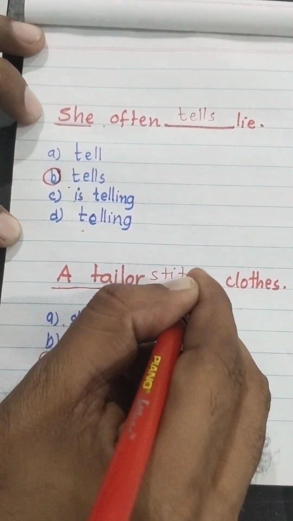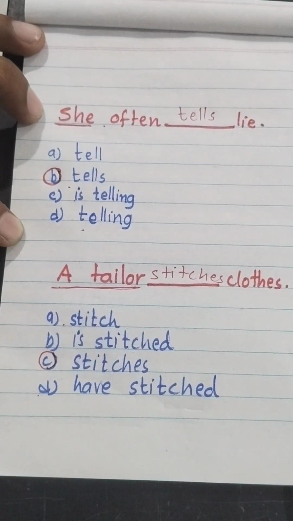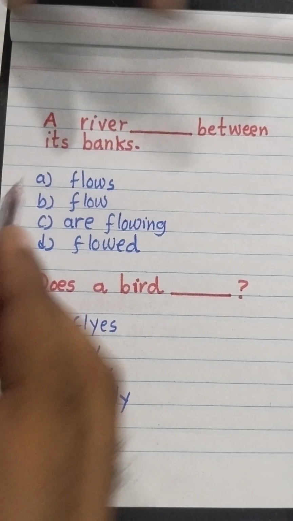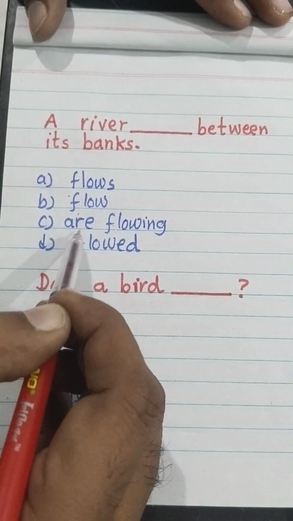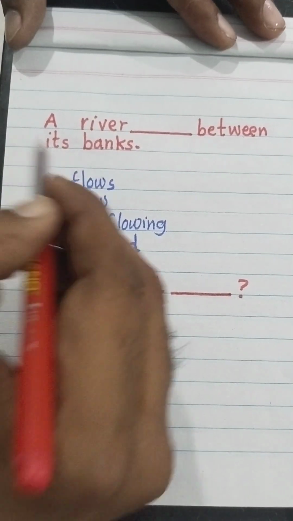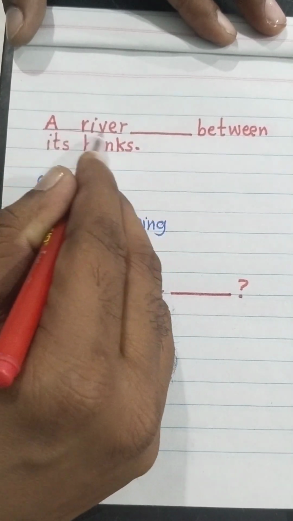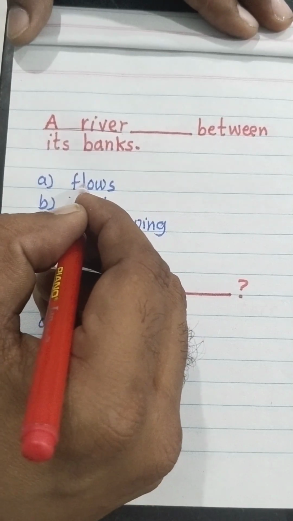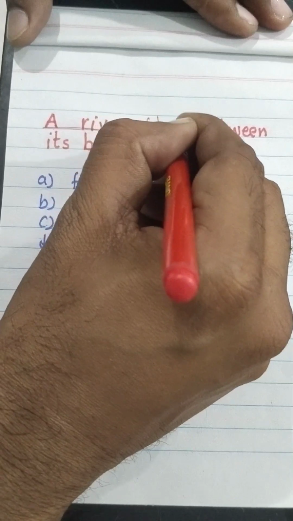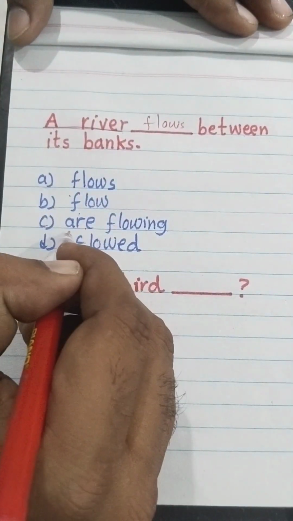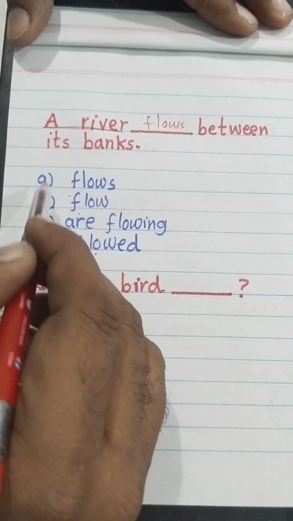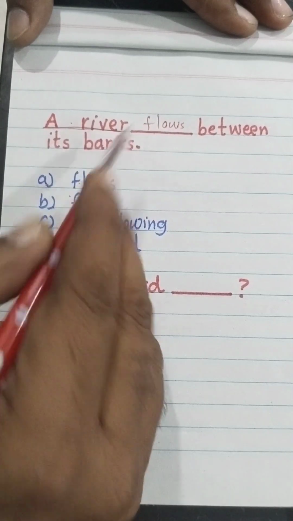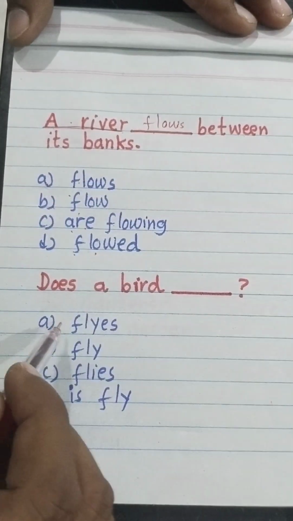A tailor stitches clothes. A river blank between its banks. Flows, flow, or flowing, flowed. A river is a singular noun, and in present simple tense with singular noun, we use a singular verb, that is flows. We don't use flow, we don't use are flowing, we don't use flowed. With a singular noun, we add s to the verb: flow, flows. A river flows between its banks.